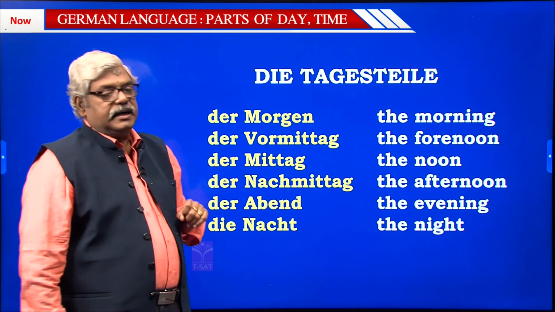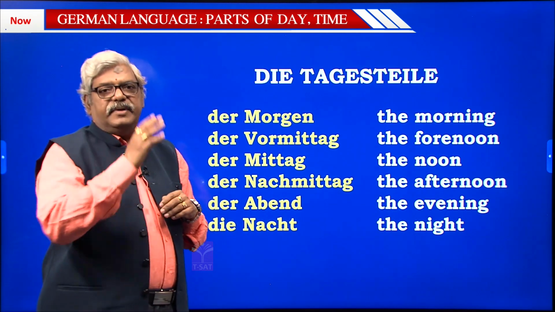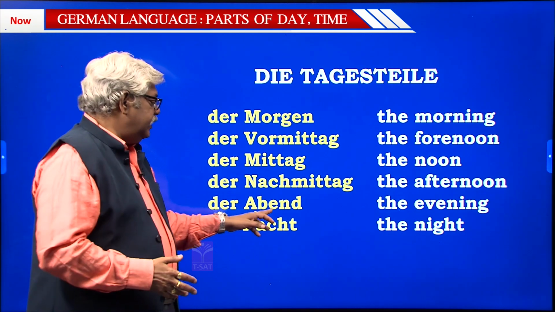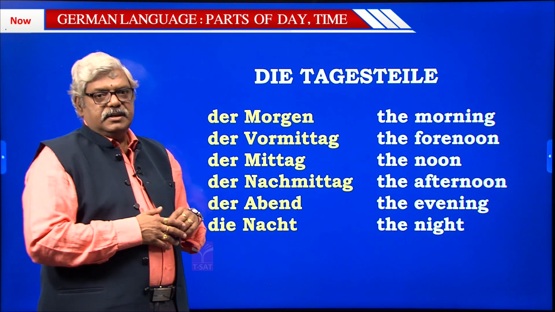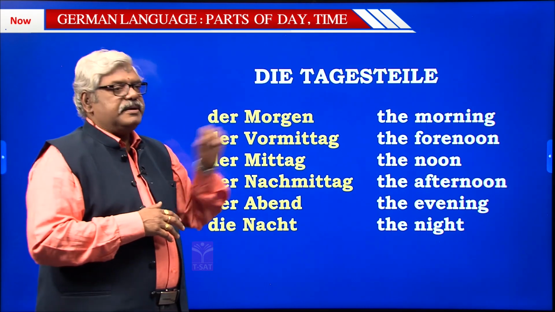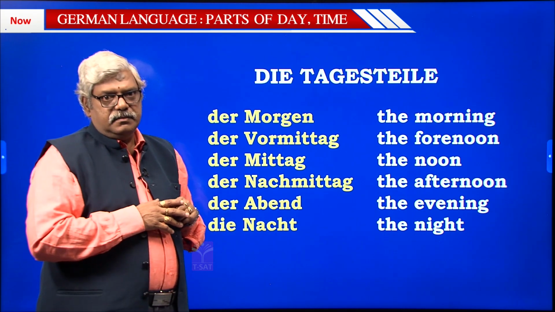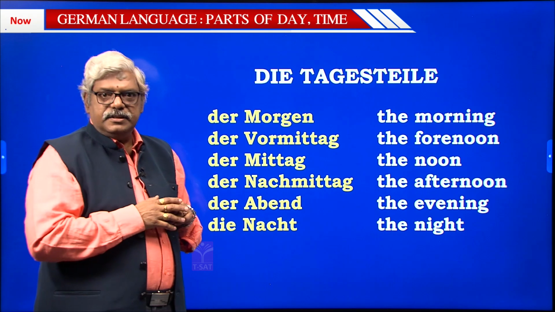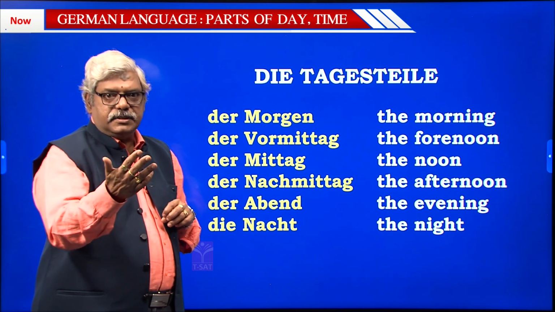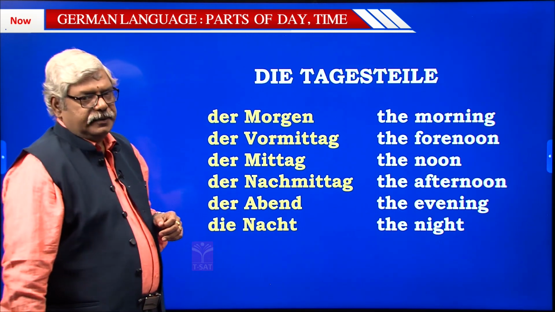Next, Nachmittag. Nachmittag is after the noon, that is somewhere around from 12 o'clock to 2, 3 o'clock. And the evening is Abend, and night is Nacht. So this is very much related to what you have learnt in the greetings. If you remember, just to recollect, Guten Morgen, Guten Tag, Guten Abend, Gute Nacht. They are related to this Tageszeit.